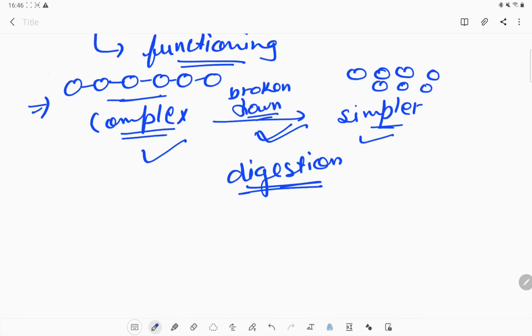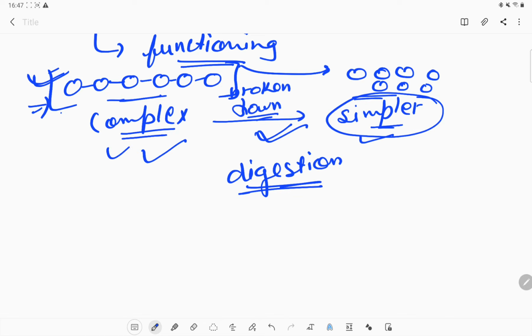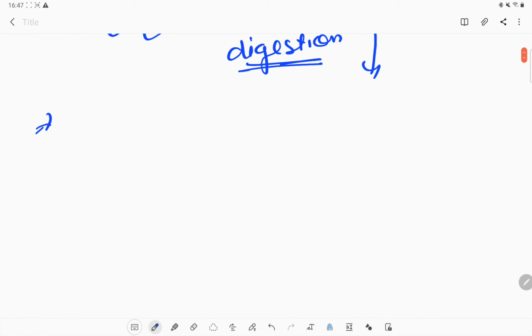Like directly, we cannot absorb starch, or directly we cannot absorb carbohydrate, but in the form of glucose we can absorb. So this is how the complex substance will convert into a simpler one. We will look into it in this chapter, how digestion takes place in our body. But before that, we should understand that we consume different types of materials or different types of foods. It depends on the animal.